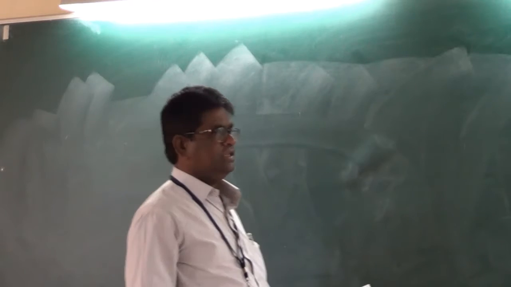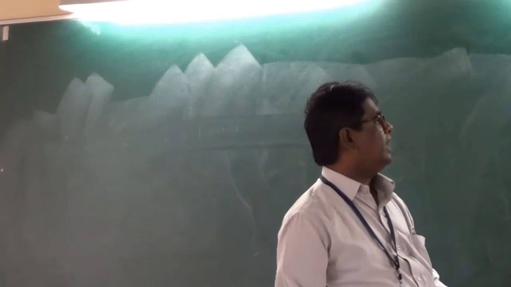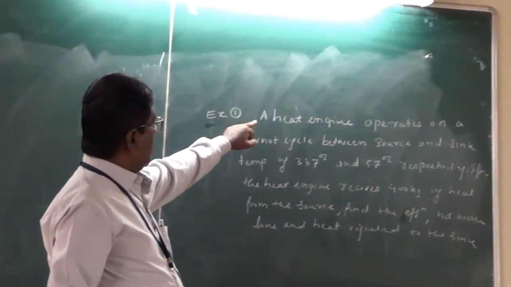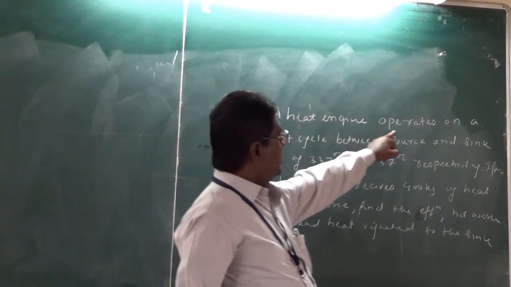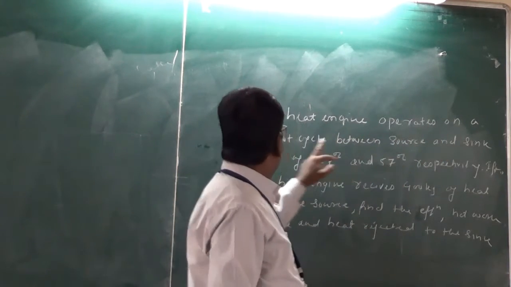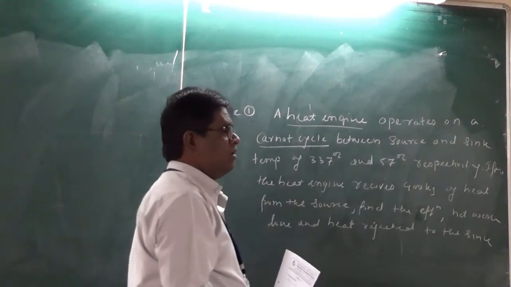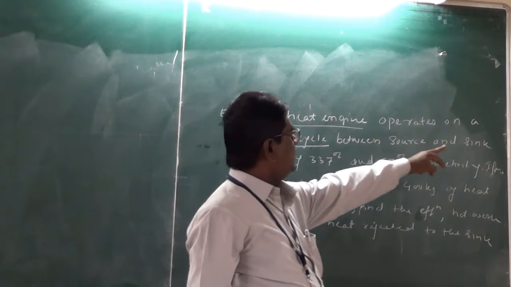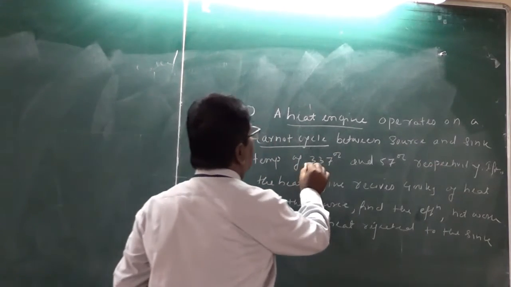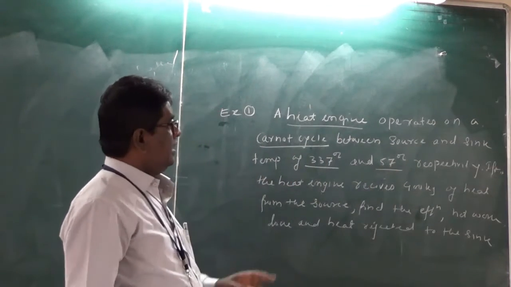Now we start some examples on the Carnot cycle, refrigerator and heat engine. So we start with example number 1. This example is on a heat engine. A heat engine operates on a Carnot cycle between source and sink temperatures of 337 degrees centigrade and 57 degrees centigrade respectively.